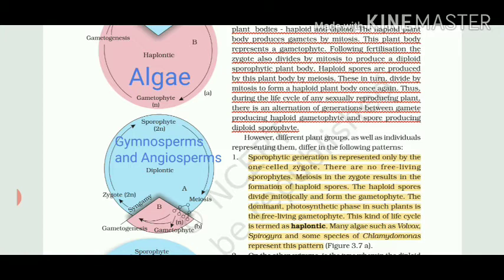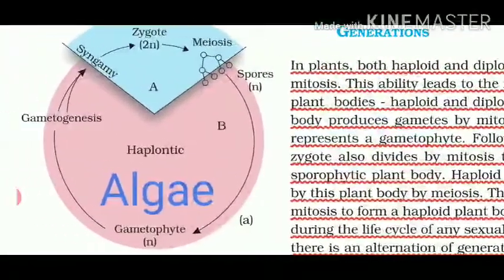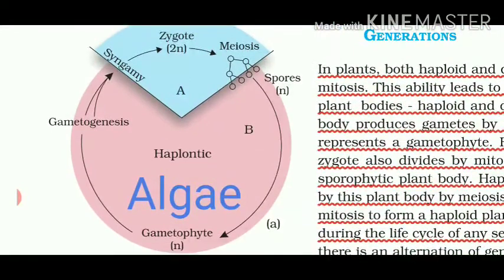Chlamydomonas is important because it is a unicellular alga. So it has a haplontic life cycle. You have to learn this cycle. This is very important because whatever is written in the paragraph will come into this. That's why I have mentioned algae for the haplontic life cycle.